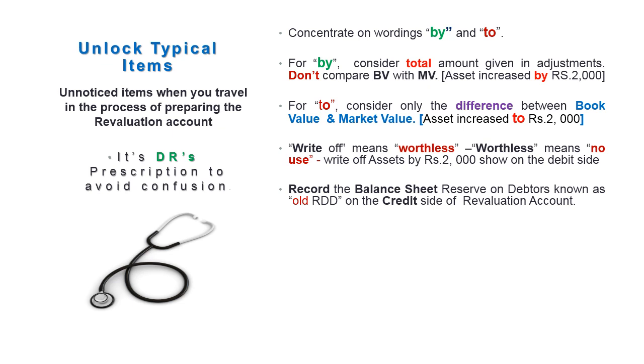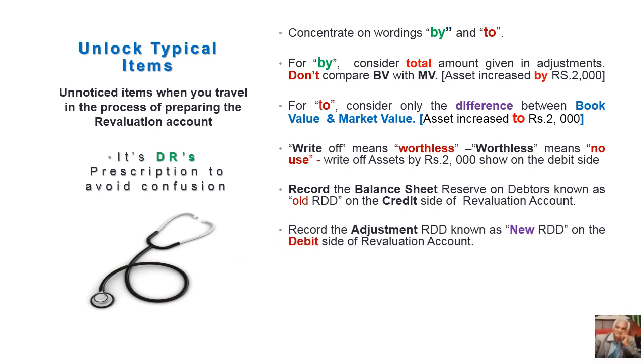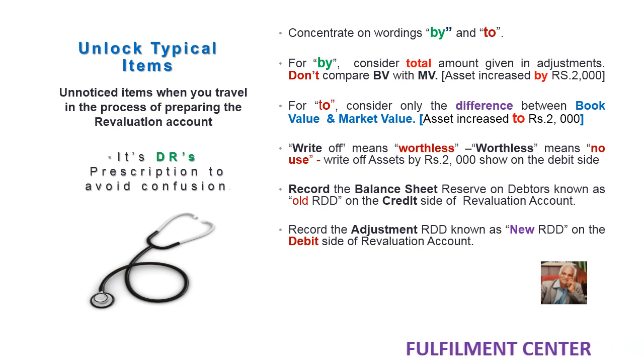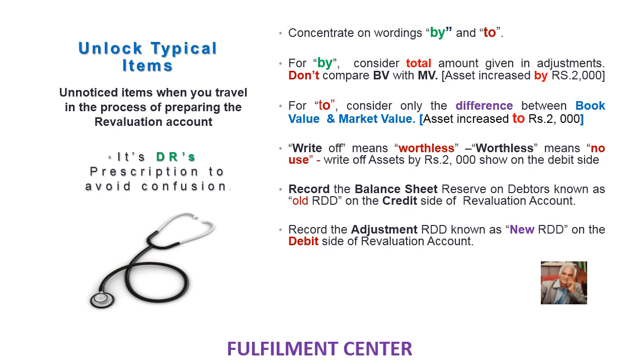Record the old reserve on the credit side of the revaluation account and the adjustment on the debit side. Don't compare it, because this will give a lot of problems while preparing the balance sheet. In the balance sheet, you must deduct the new reserve and not the old reserve from the debtors. Right? Therefore, you have to have the unlocking of typical items.